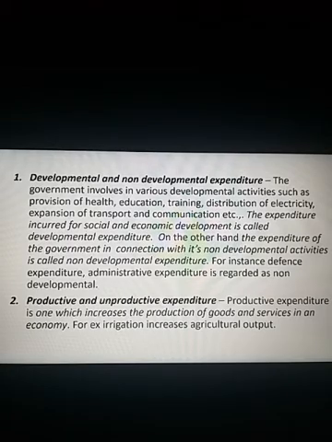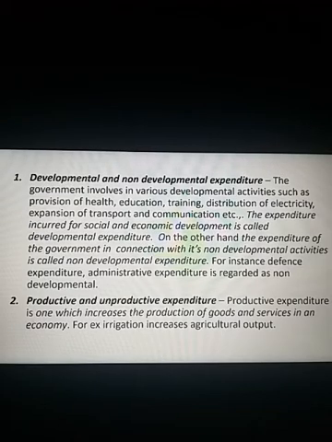Focus on this. The expenditure incurred on social and economic development of a country is called developmental expenditure. On the other hand, expenditure of the government in connection with its non-developmental activities is called non-developmental expenditure. For instance, defense expenditure, administrative expenditure, and so on. Defense expenditure, in fact, is grouped under non-developmental because it may not increase production. Administrative expenditure as well.